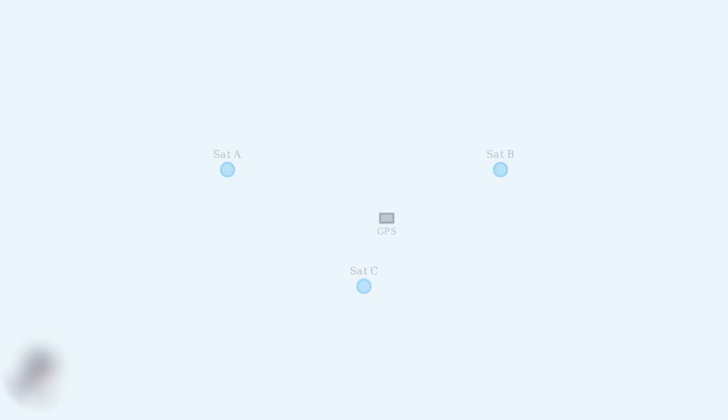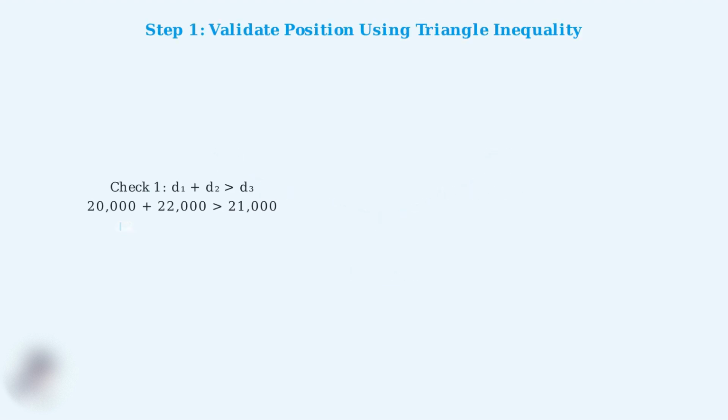Let's visualize this GPS scenario. We have 3 satellites in space, each sending signals to a GPS receiver on Earth. The receiver measures the distance to each satellite based on signal travel time. Step 1. The GPS system validates the position data using the Triangle Inequality Theorem.